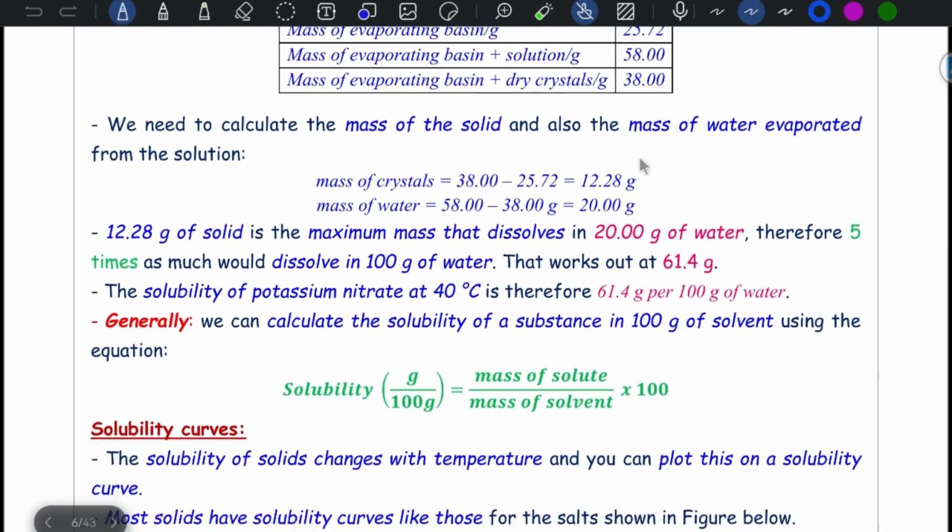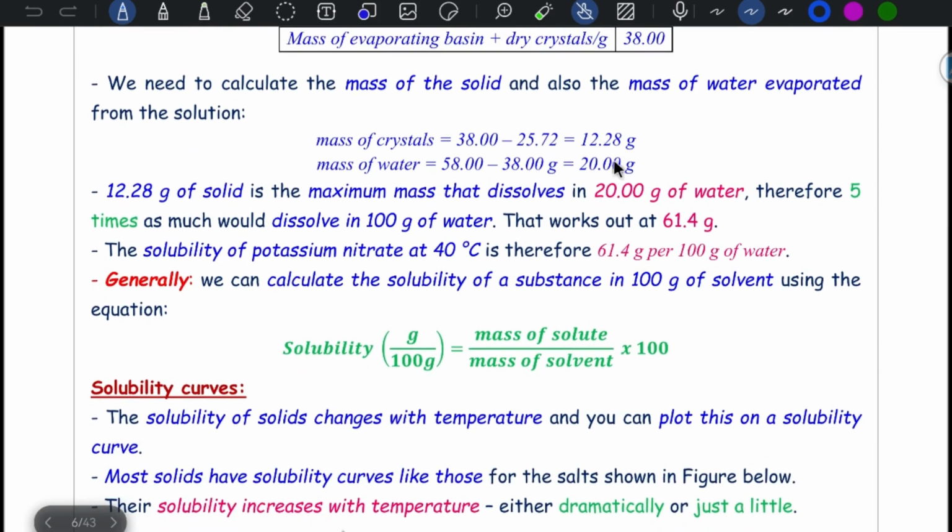Now we have both of them. As you can see, 12.28 gram of solid is the maximum mass that dissolves in 20 gram of water. We have to multiply it by 5 to get 100 gram of water, so multiply this value also by 5 to get the solubility.